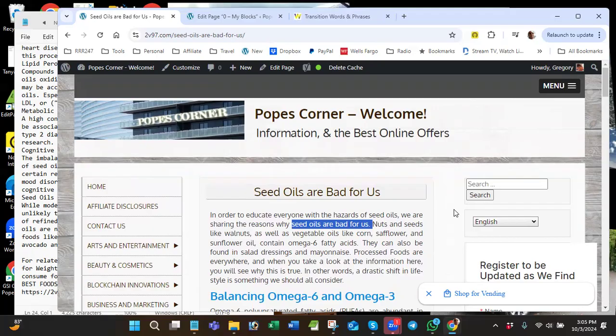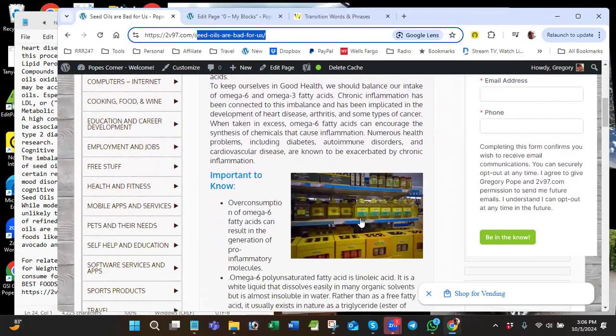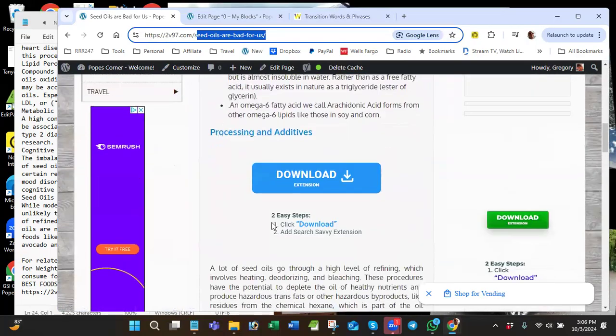That's why it's important to have it, because they index on more than just the key phrase, they index on the title. Images are part of indexing. Subtitles are part of indexing.